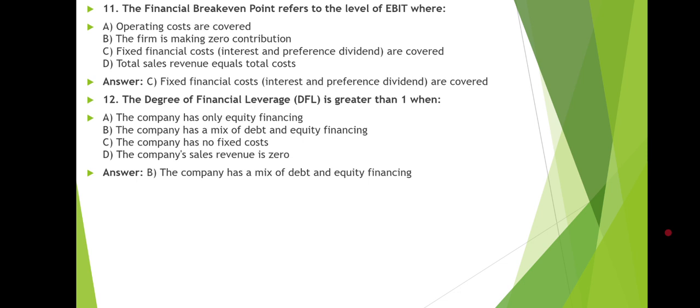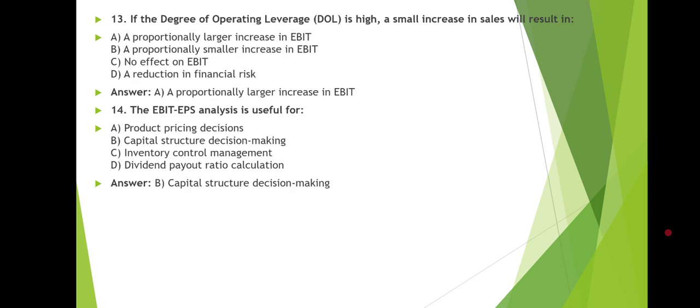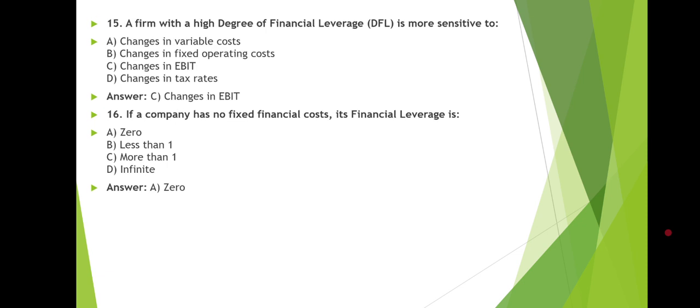Next question we have, the degree of financial leverage is greater than 1 when the company has a mix of debt and equity financing. Next question we have, if the degree of operating leverage is high, a small increase in sales will result in, and the right answer is A, the proportionately larger increase in EBIT. Next question we have, the EBIT-EPS analysis is used for, and the right answer is B, capital structure decision making. Next question we have, the firm with a high degree of financial leverage, DFL, is more sensitive to, and the right answer is changes in EBIT.